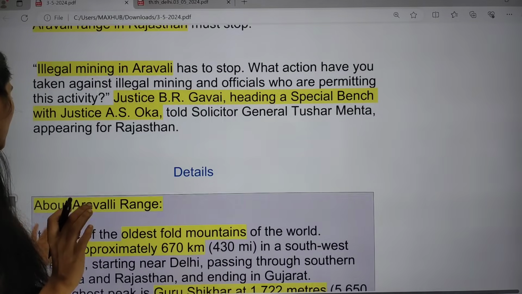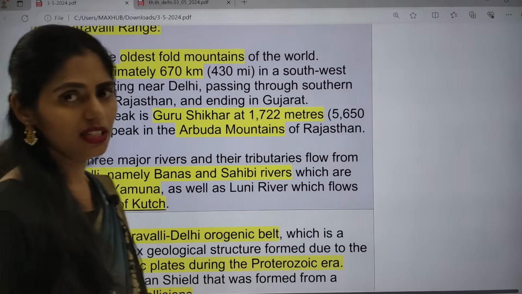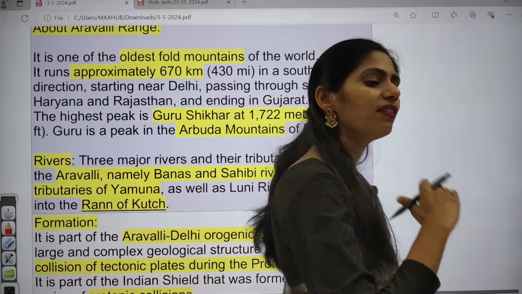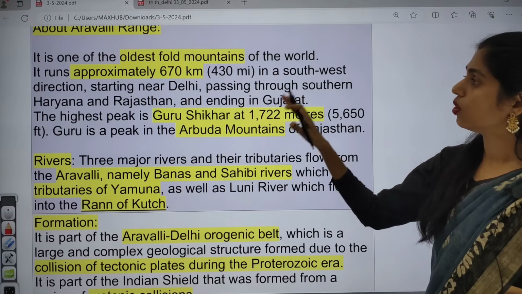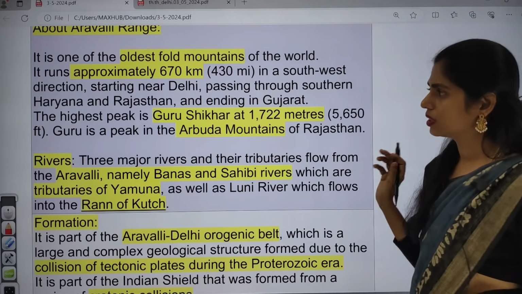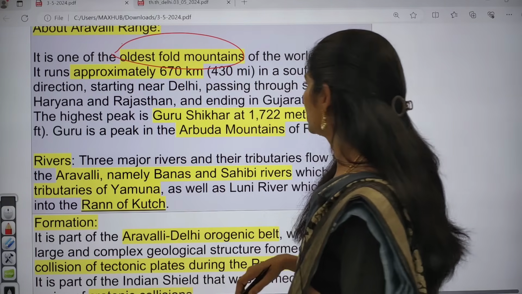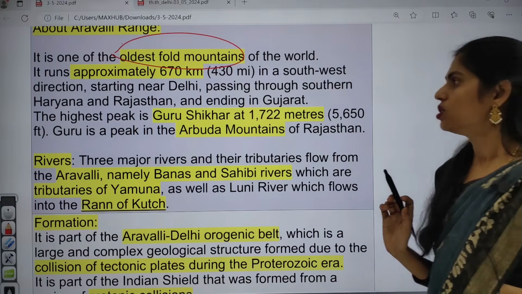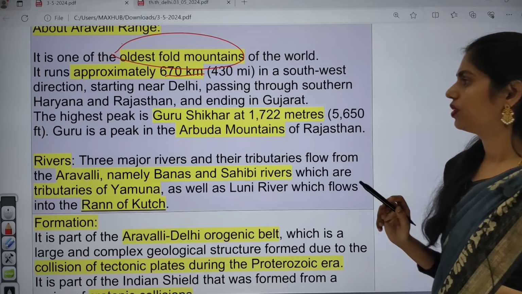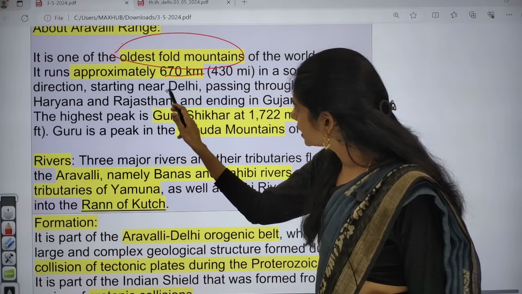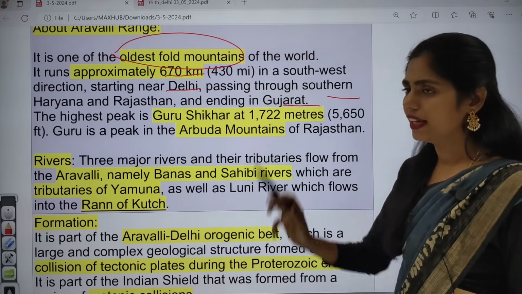And now let us see about the Aravalli range. The Aravalli range is the oldest fold mountains in India. If you compare with the Himalayas, the Himalayas are young folded mountains, while these are old fold mountains. This is very important. They are the oldest folded mountains even in the world. They run approximately 670 kilometers in the southwest direction. They start near Delhi, pass through southern Haryana and Rajasthan, and finally end in Gujarat.